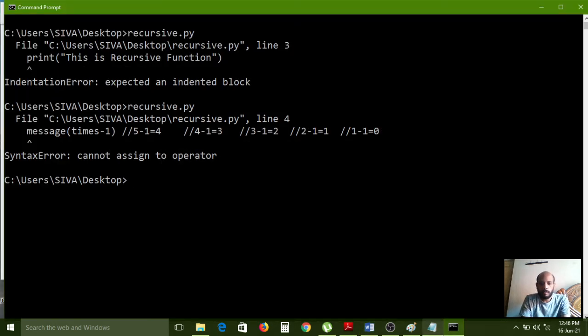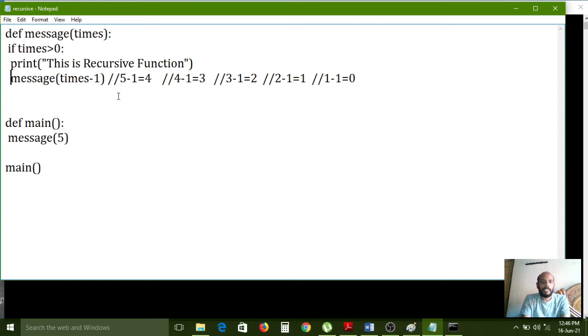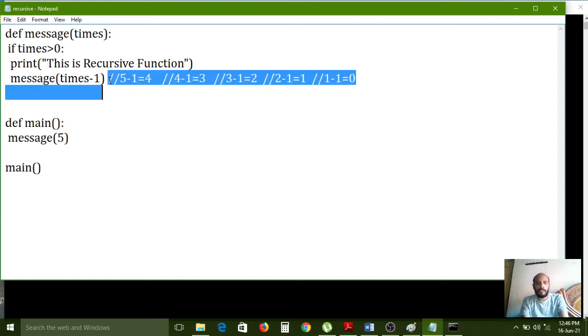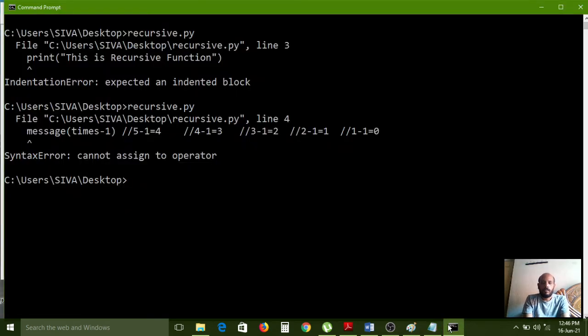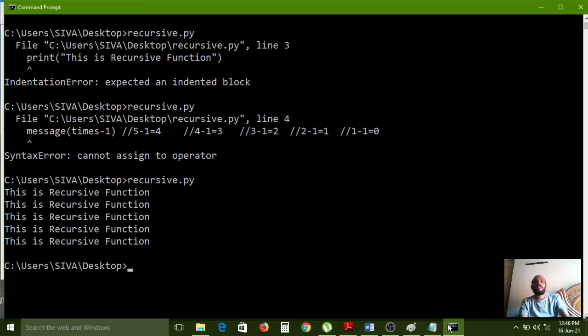Line 4. Wait. Here I have given a number of slash operators, so that's why it is showing an error. For your understanding purpose I have explained it like that. Now I am removing this one. Now I am saving again.